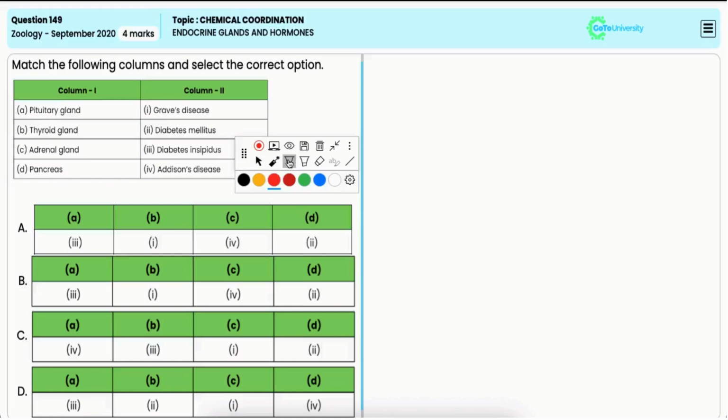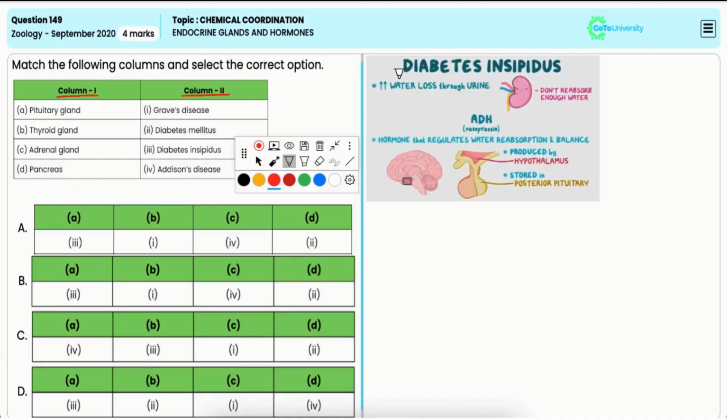In this question, you have to match the endocrine glands given in list 1 with the diseases that are caused by their hormonal imbalances given in list 2. Now, diabetes insipidus is caused by deficiency in the production or secretion of antidiuretic hormone, that is ADH, or